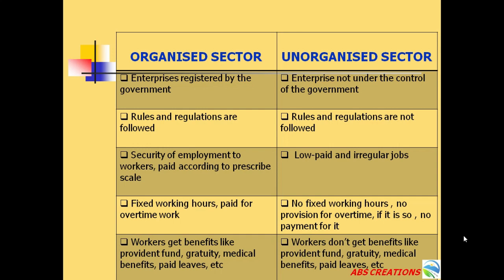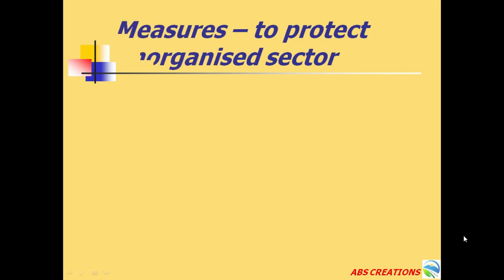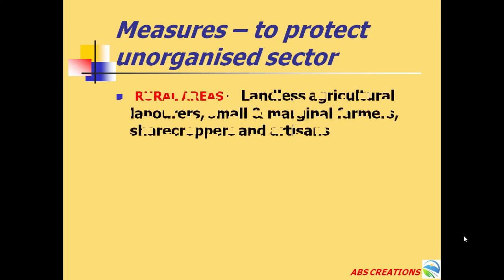So sectors are classified on the basis of employment as organized sector and the unorganized sector. Now we'll see how this unorganized sector should be protected. There are certain measures to protect the unorganized sector both in rural areas as well as in the urban areas. In rural areas, landless agricultural laborers, small and marginal farmers, sharecroppers and artisans have to be protected.